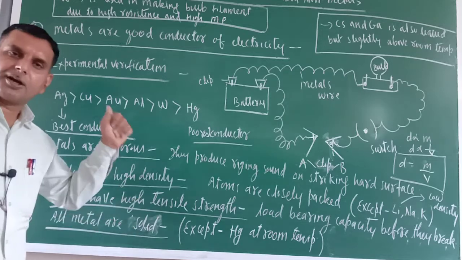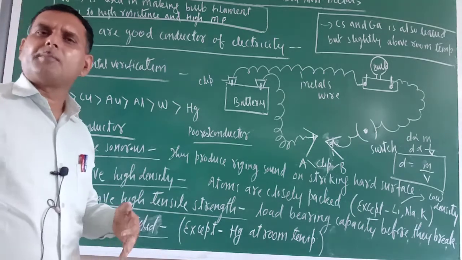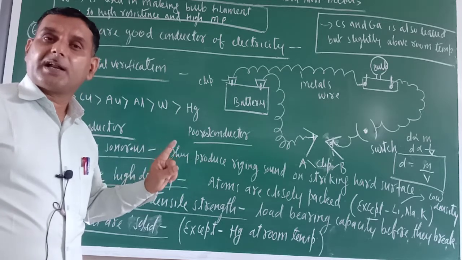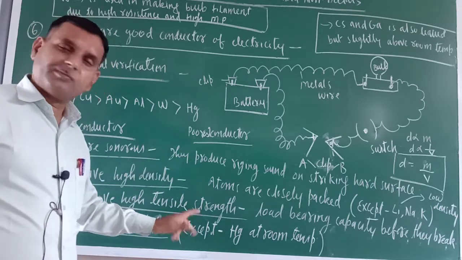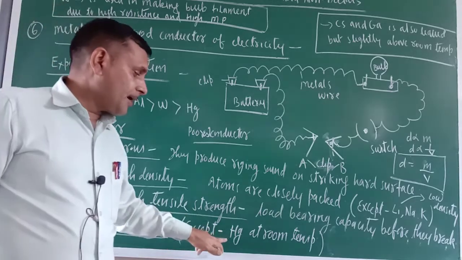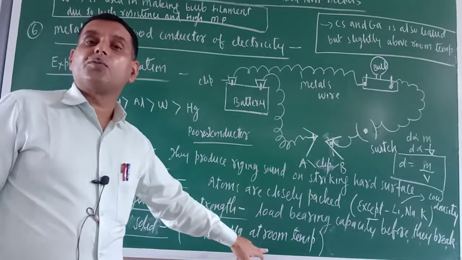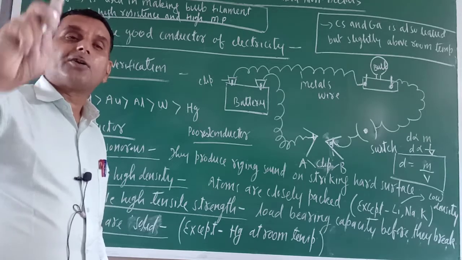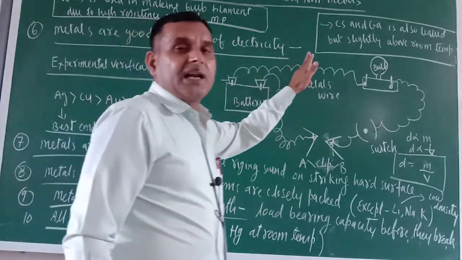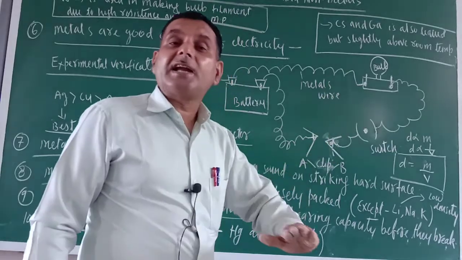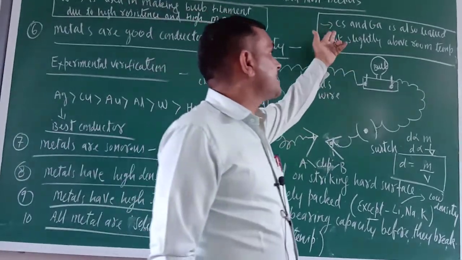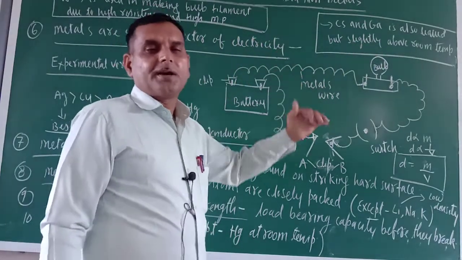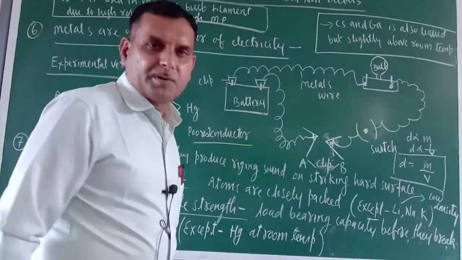Almost all metals are solid at room temperature, but except one metal. Which one is the metal? Mercury. Mercury is the only metal which is liquid at room temperature. Two more metals are liquid, but slightly above room temperature. That is cesium and gallium. Cs and gallium are also liquid, but slightly above room temperature.